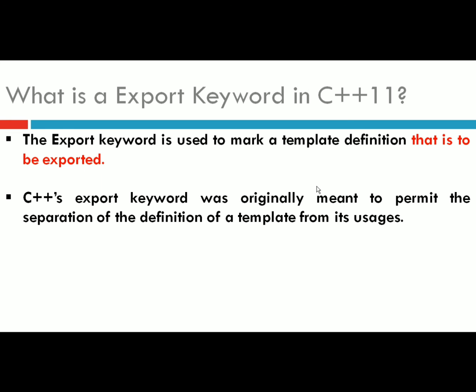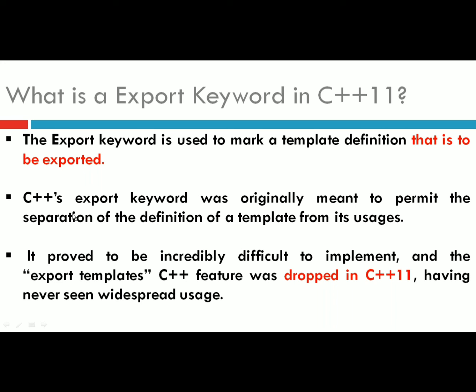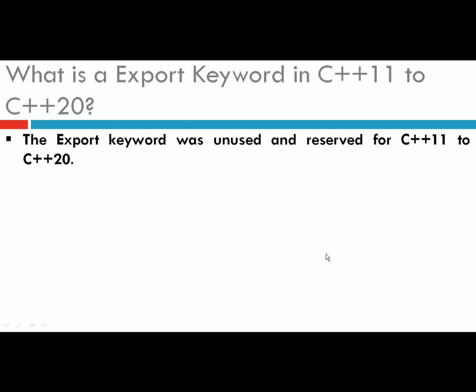The C++ export keyword was originally meant to permit the separation of the definition of your template from its usage. It proved to be difficult to implement, and the export template feature was deprecated in C++ 11, having never seen widespread use.